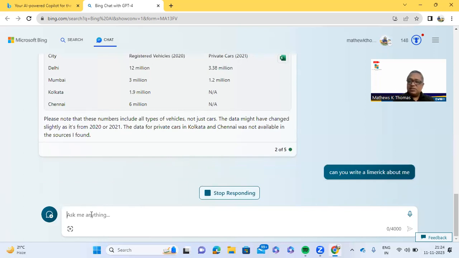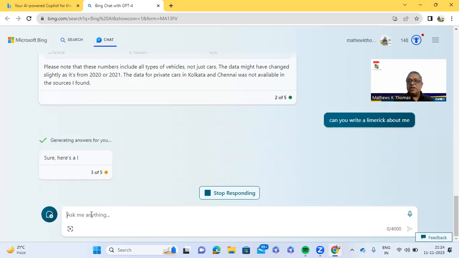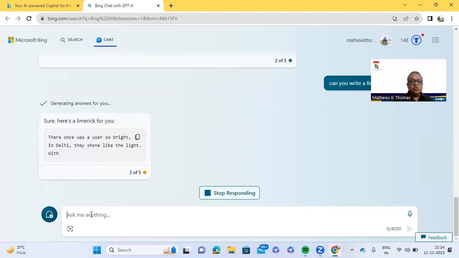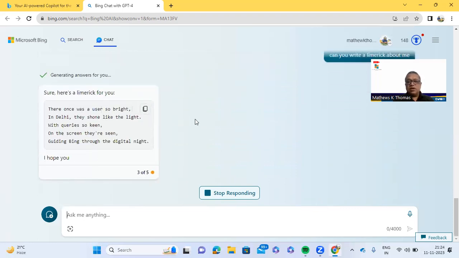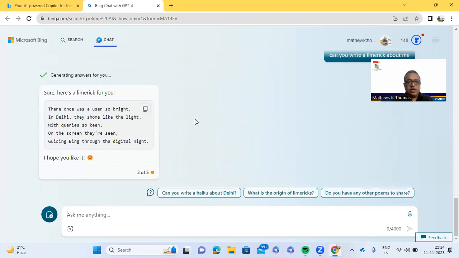So this is just for fun, just to show you that it can create poems and text. Here it has identified that I am from Delhi. So it has written, there was once a user so bright in Delhi, they shone like a light with queries so keen on the screen. On the screen, they are seen guiding Bing through the digital night. So it's written a limerick.